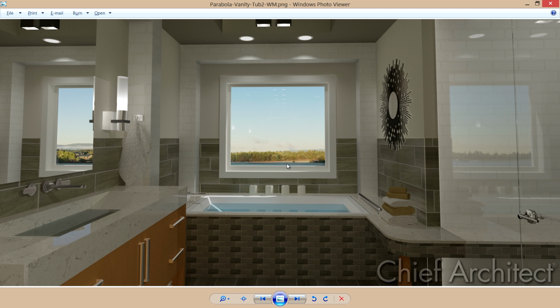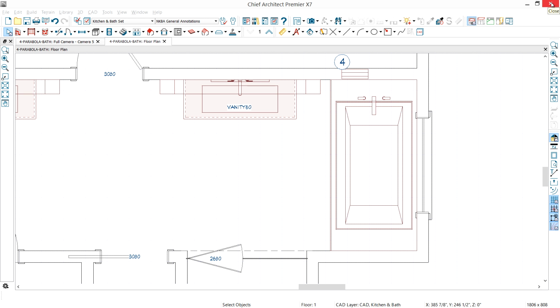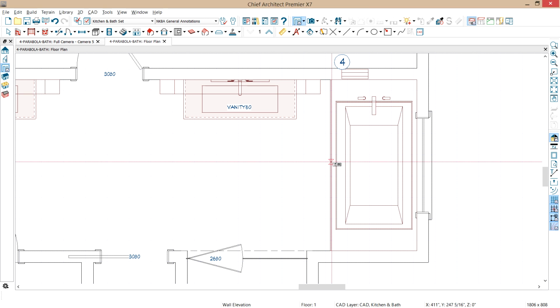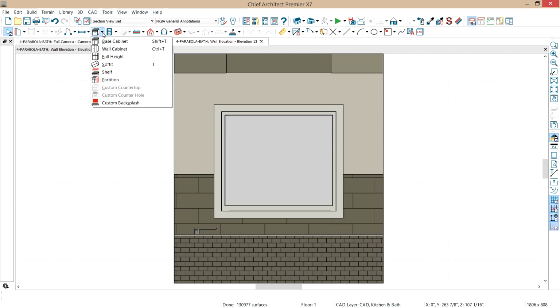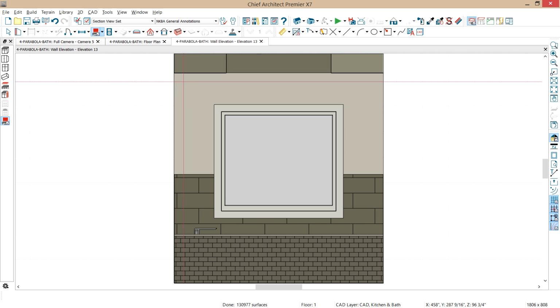Now the final step for the tub platform is to create our niche that surrounds the back wall. And I'm going to use the same process that I did for the vanity if you were watching earlier. In the wall elevation, we'll use the backsplash tool here. And I'm going to come in and snap on the top of the soffit, and I'm just going to draw it down a little ways.